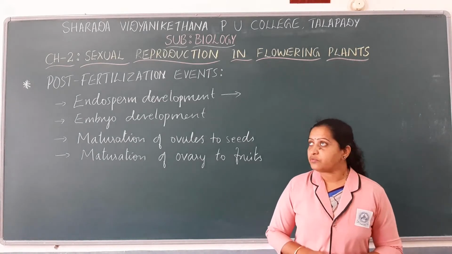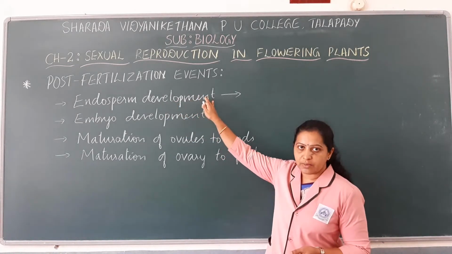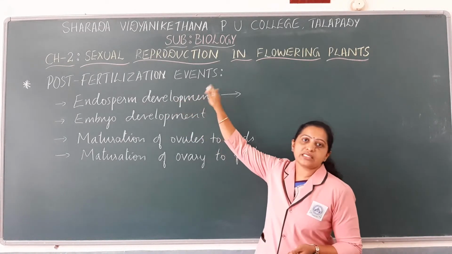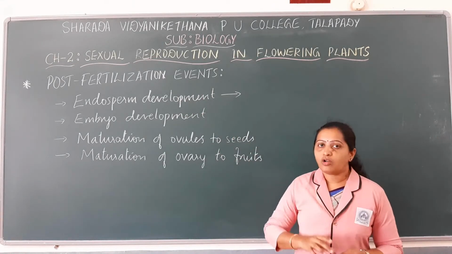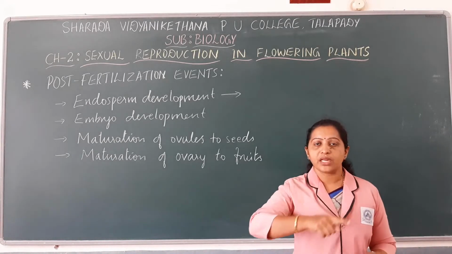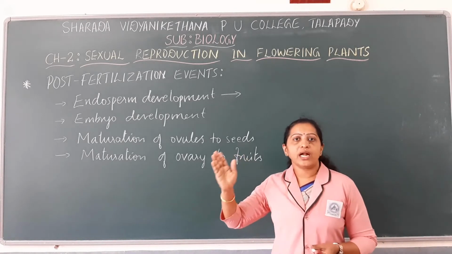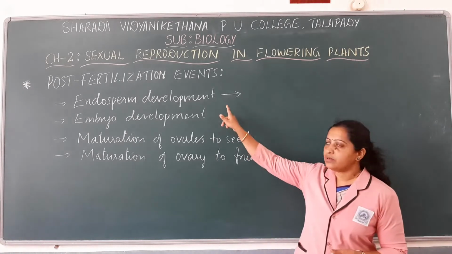Now we have to study how endosperm development takes place and what type of cell is involved in endosperm development. Always the primary endosperm nucleus or the primary endosperm cell will undergo further divisions to form the endosperm tissue.